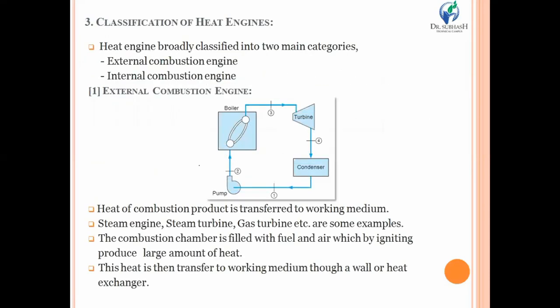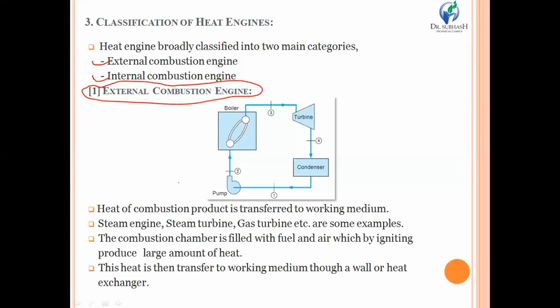After that, point number three, that is the classification of heat engine. This portion we have already discussed in a previous slide. Heat engines are basically classified in two ways. One is known as an external combustion engine, and the other one is the internal combustion heat engine. We are going to start with the external combustion engine, and the best example of an external combustion engine is our steam power plant, or we can say gas power plant. We can also say the nuclear power plant, etc.